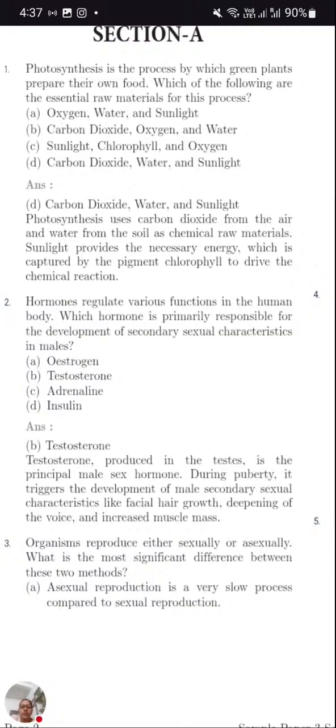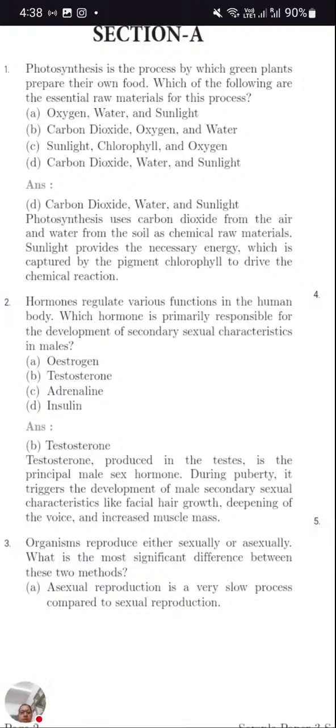Now the second question, hormones regulate various functions in the human body. Which hormone is primarily responsible for development of secondary sexual characters? Secondary sexual characters in males, testosterone. Here, estrogen and testosterone: estrogen is a female reproductive hormone, and testosterone is a male reproductive hormone. So testosterone is responsible for development of secondary sexual characters.